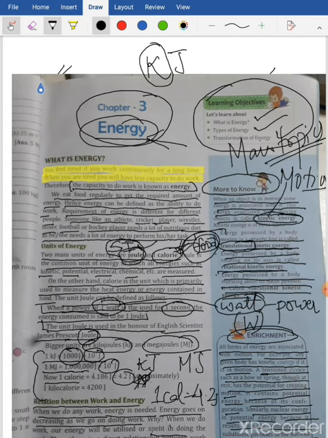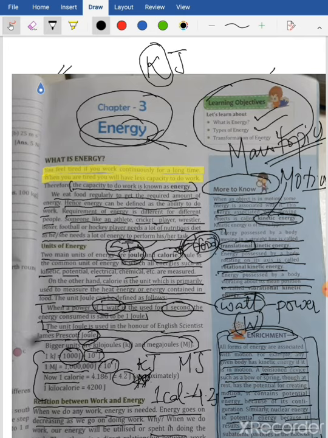Similarly, nuclear energy is potential energy because of the configuration of subatomic particles in the nucleus of an atom. So your paragraph says that whatever may be the form of energy, it has something to do with motion. Are you getting my point? So all forms of energy, sound energy, heat energy, light energy, magnetic energy, can be related or associated with motion. Understand? So at the end, all energy can be converted into kinetic energy.